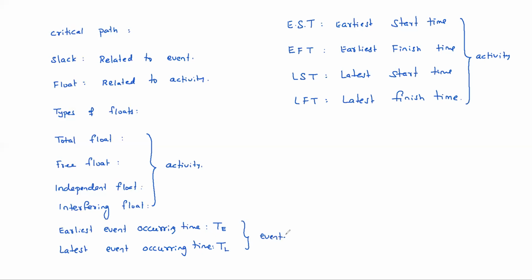So we start with this. Then we'll go to total float. What is meant by float? What is meant by total float, free float, independent float, interfering float? All these things also we'll see. So first, earliest event occurring time.